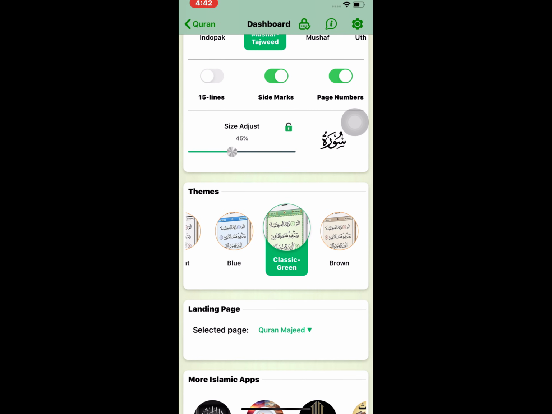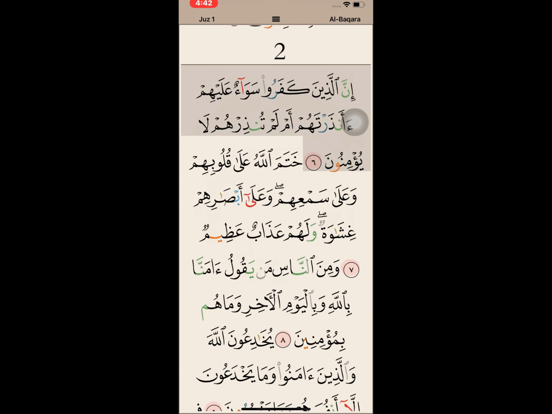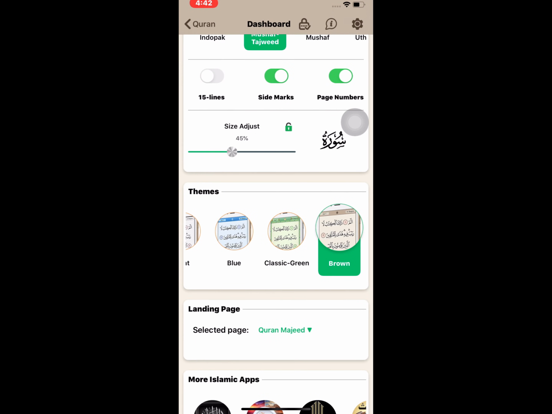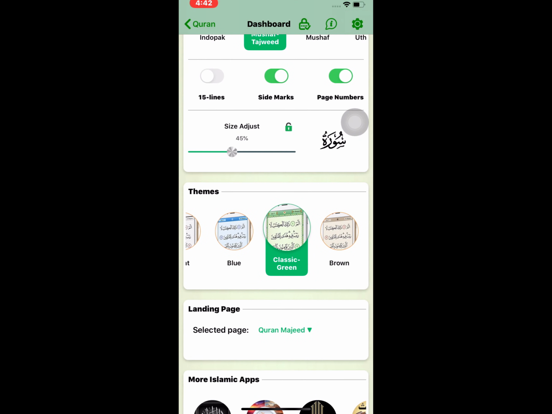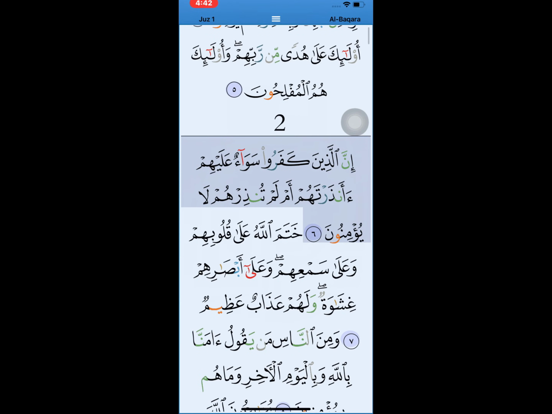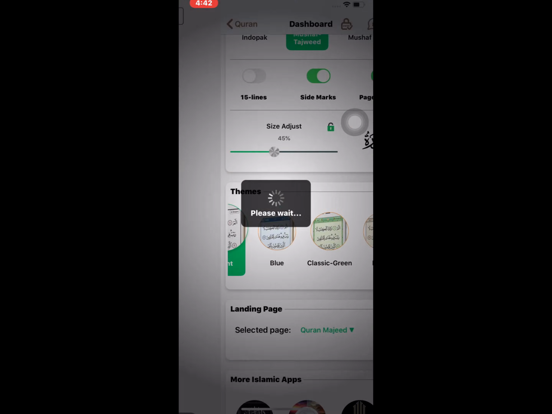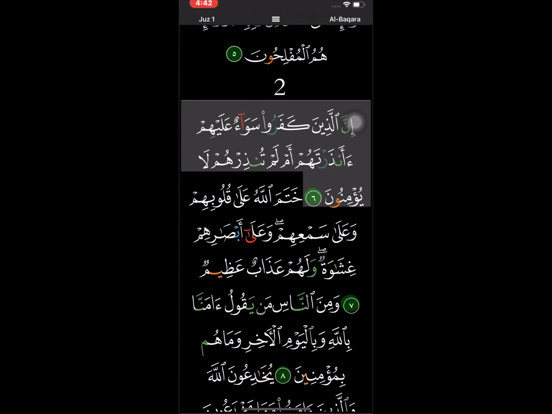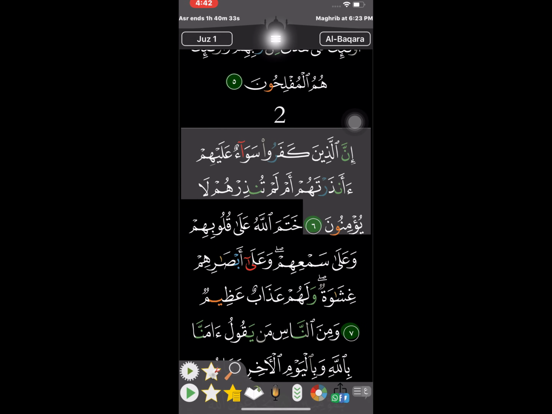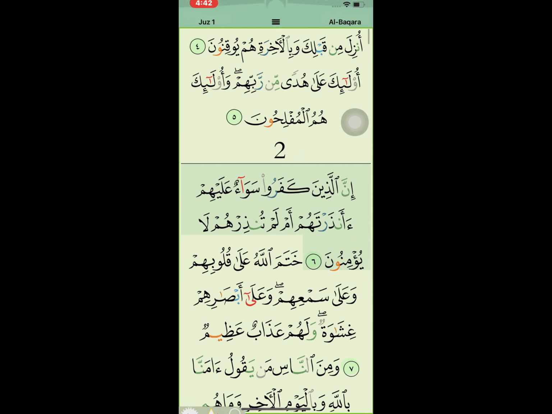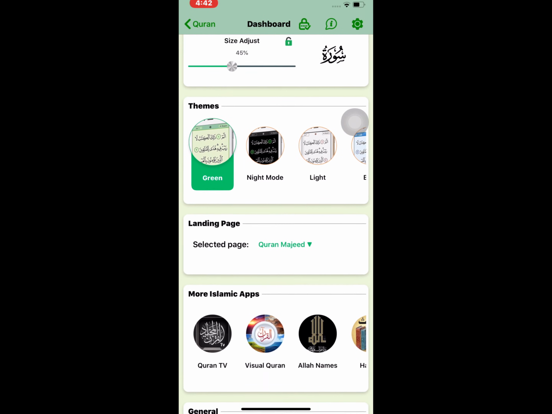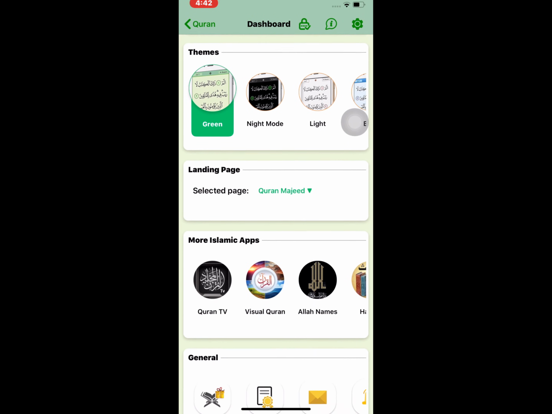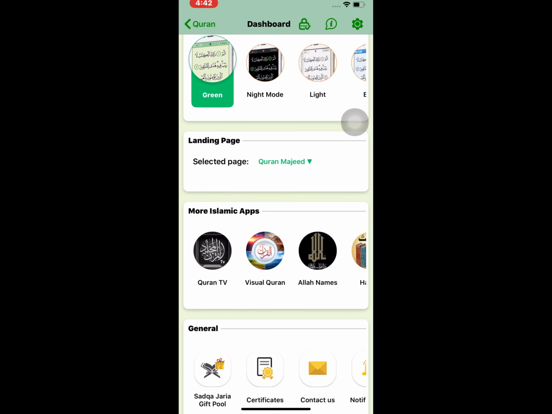We also have themes, and any theme we use is free. The classic green, the blue, the light, the night mode, which is very beautiful, and the green. The other thing, we have select pages.